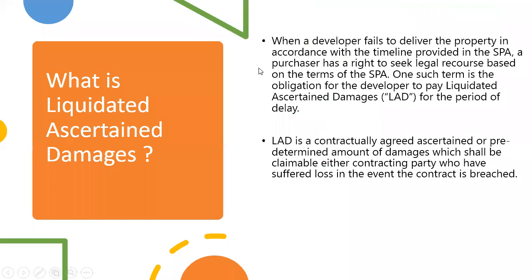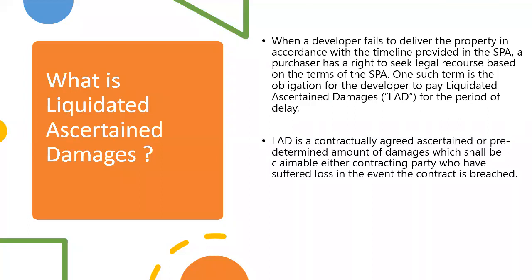So at the first place, what is the liquidated damages? When a developer fails to deliver the property in accordance with the timeline provided by the SPA, the purchaser has the right to seek legal recourse based on the terms of the SPA.